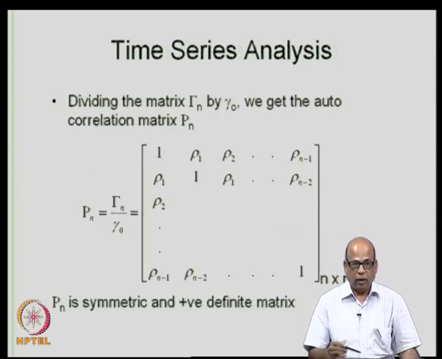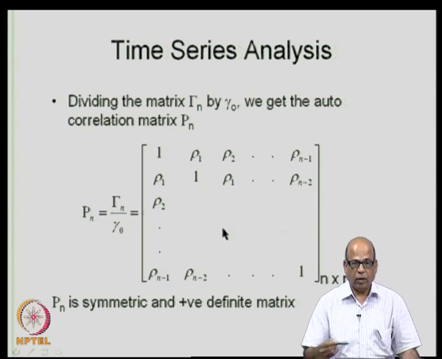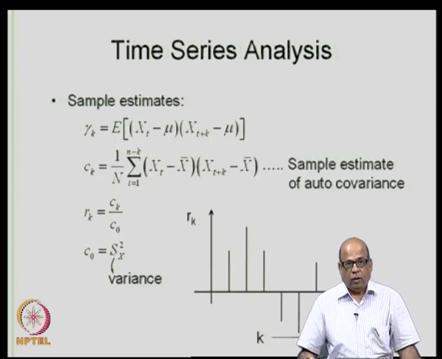We use the fact that P n is a positive definite matrix subsequently when we do time series analysis, and then generate several conditions from the fact that it is a positive definite matrix. Okay.